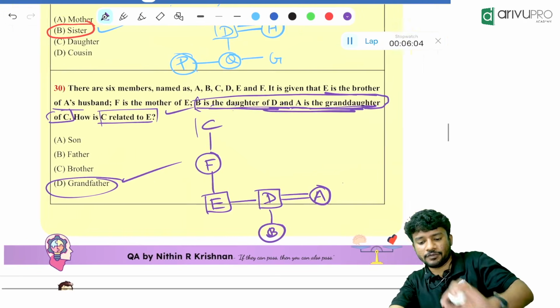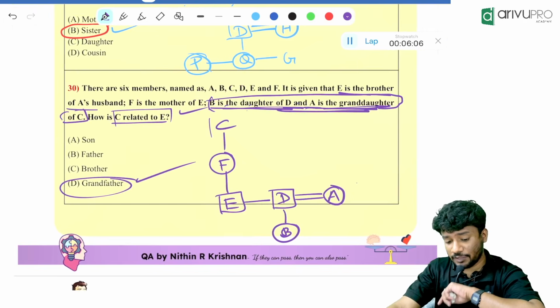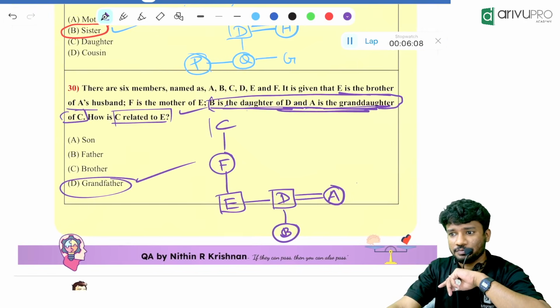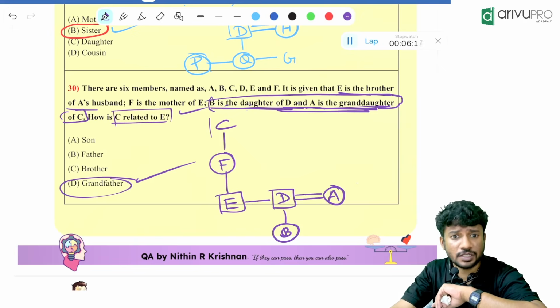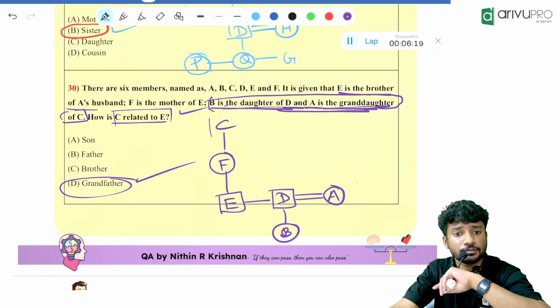I hope that everyone understood this. Why did we go for grandfather? Because grandmother is not mentioned in the question. That's why we went for grandfather. Did we miss any line? Just check any line we missed. Yes, please.